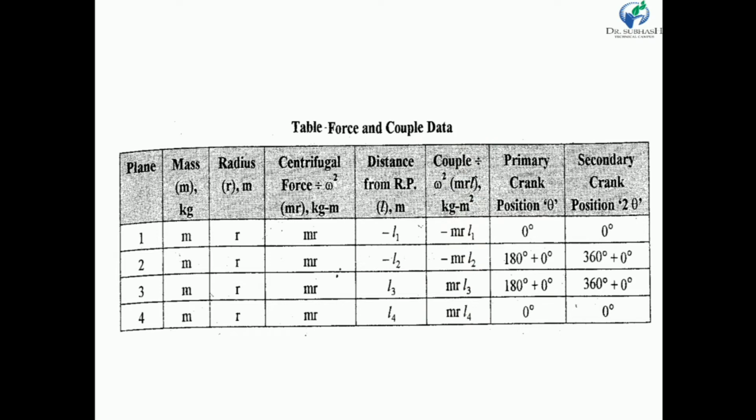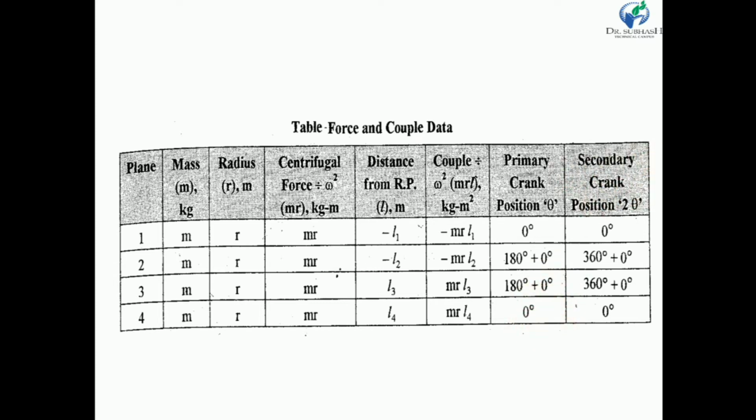Now my dear friends, let us consider the primary crank position theta. Let us assume that the first crank, that means inner cranks, make an angle 0 degree with the line of stroke, or we can say that the outer cranks make an angle 0 degree with the central line of cylinders. So theta is 0. Here we can also consider theta is 0. And here 180 degree plus 0, that means it is 180 degree, and it is also 180 degree. So primary crank position theta 1 is 0, theta 2 is 180 degree, theta 3 is 180 degree, and theta 4 is also 0.